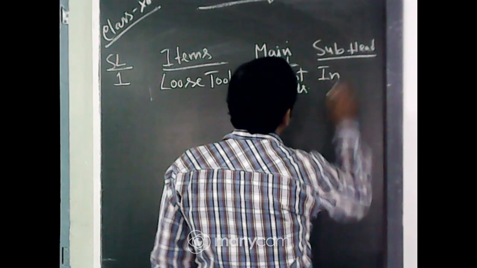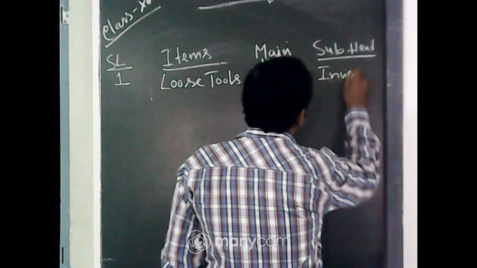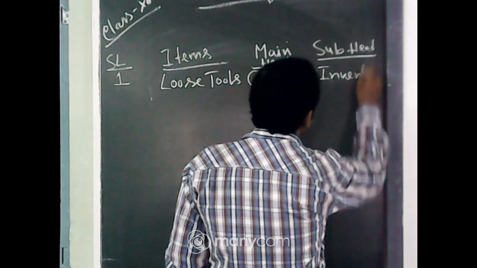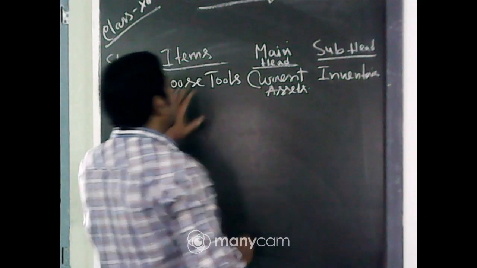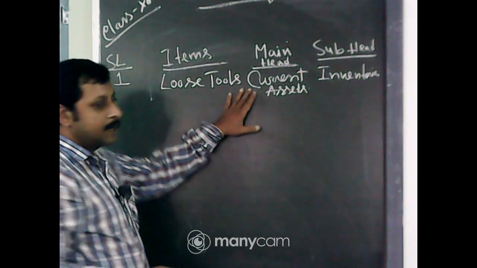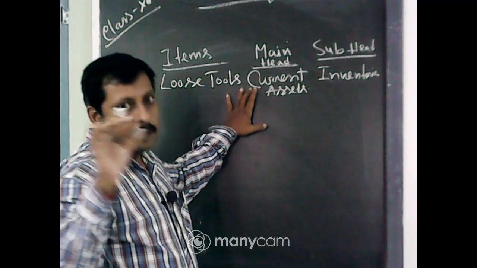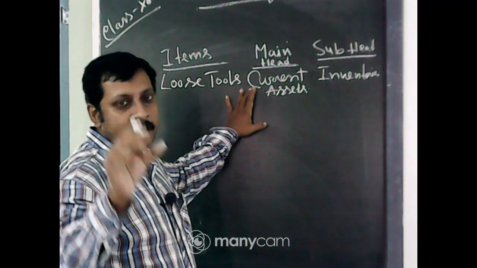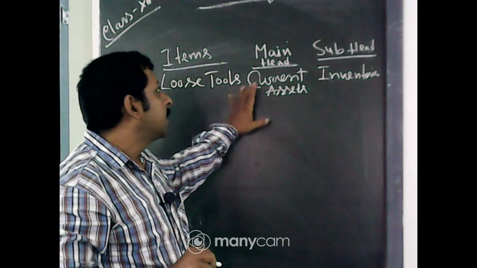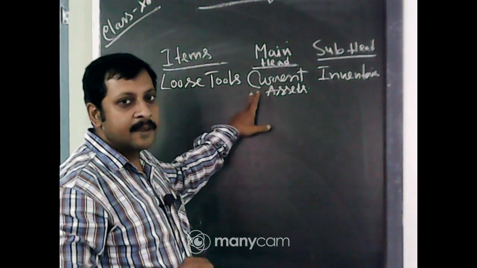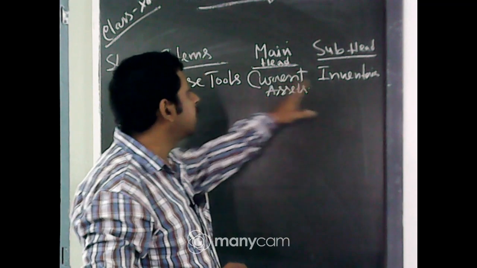Current asset is your main head, that is the major head, and under subhead you have to write inventories. In the balance sheet of a company, on the asset side there are two main heads, one is non-current asset, one is current asset. So this comes under current asset, and in current asset what is the subhead?